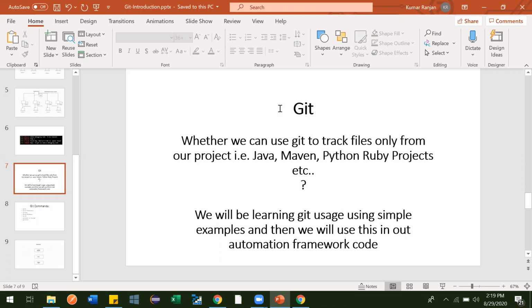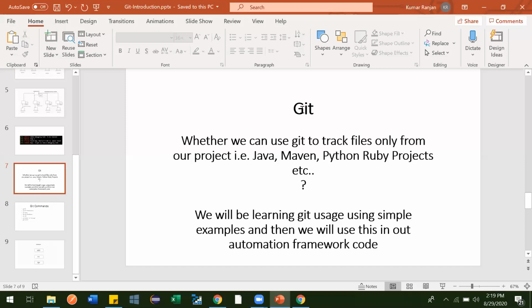So it is not necessary that we can use Git only with projects like our Java projects, Maven project, Python project, or even .NET projects and other things. It can be used anywhere. If your requirement is to track the files, you can go for Git.